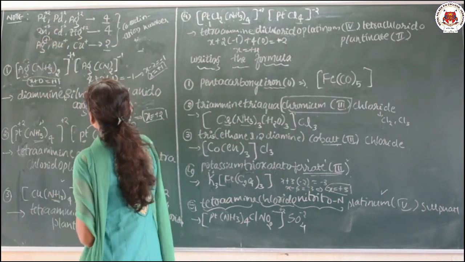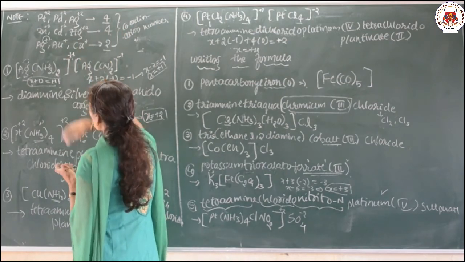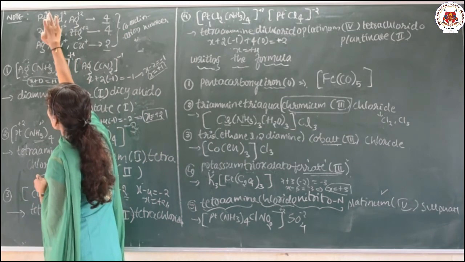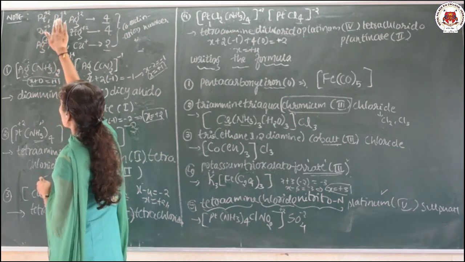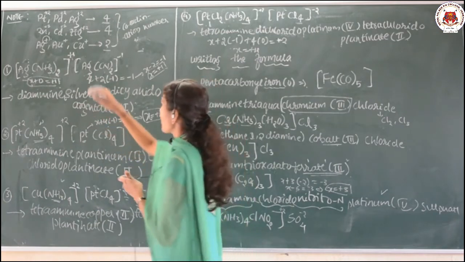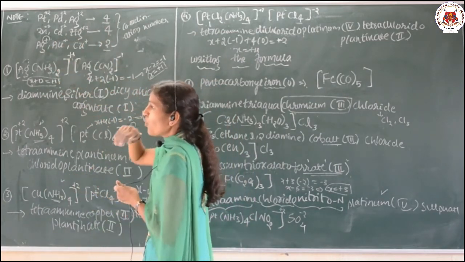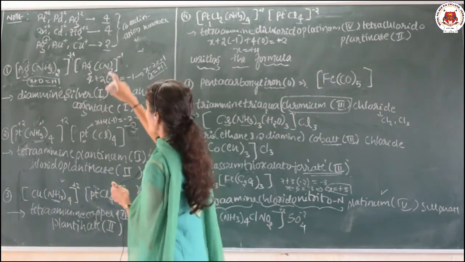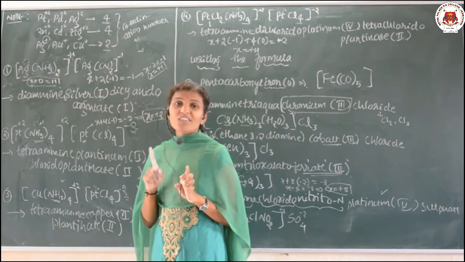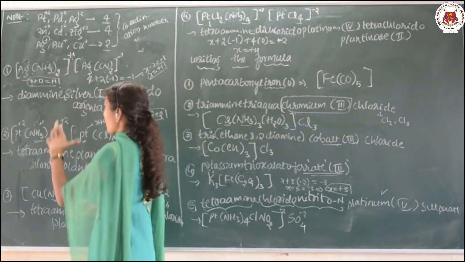When the coordination number is 4, the central metal charge or its state will be like this: Pt +2, Pd +2, Ni +2 when the coordination number is 4, and Zn +2, Cd +2, Hg +2 when the coordination number is 4, and Ag, Au, Cu are in the +1 state when the coordination number is 2. So, according to that, respective examples are given.